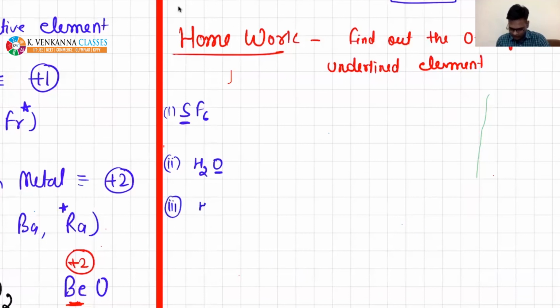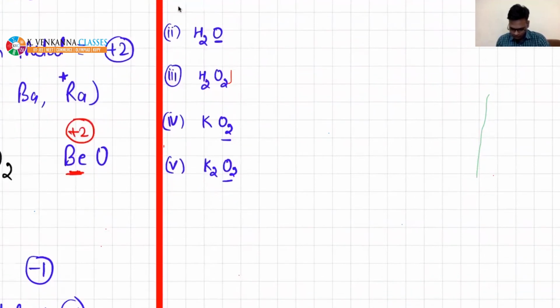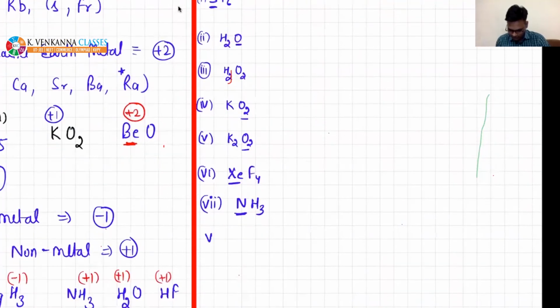Third, H2O2. Fourth, KO2, in this case you find this. Fifth, K2O2. Sixth, seventh, nitrogen, you need to find out for nitrogen.